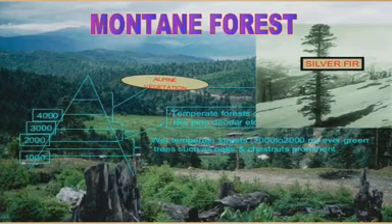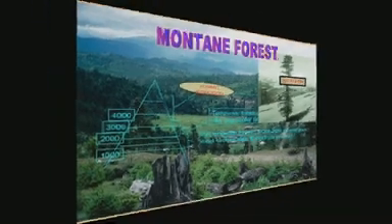It is found on the southern slope of Himalayas and the high altitudes of northeastern India. Yak, leopard, red panda, sheep, goat, Tibetan antelope, and squirrels are the animals found in this forest. So it is all about the mountain forest.